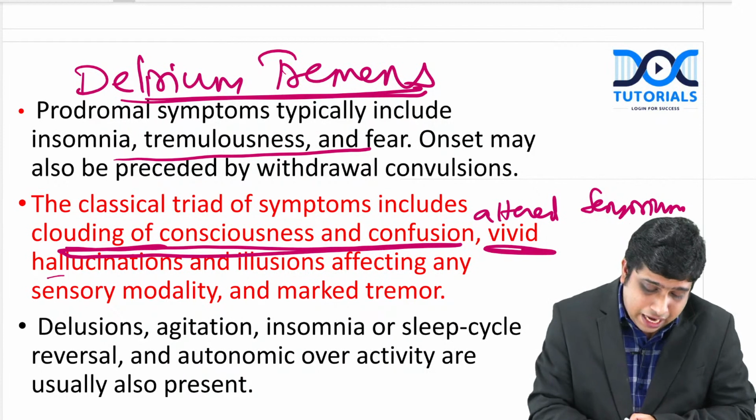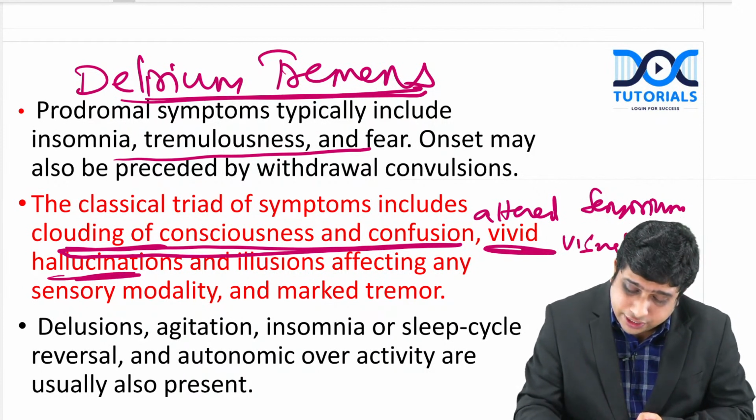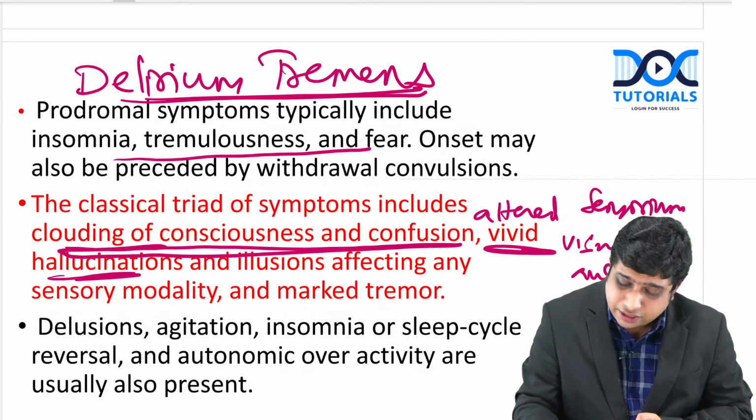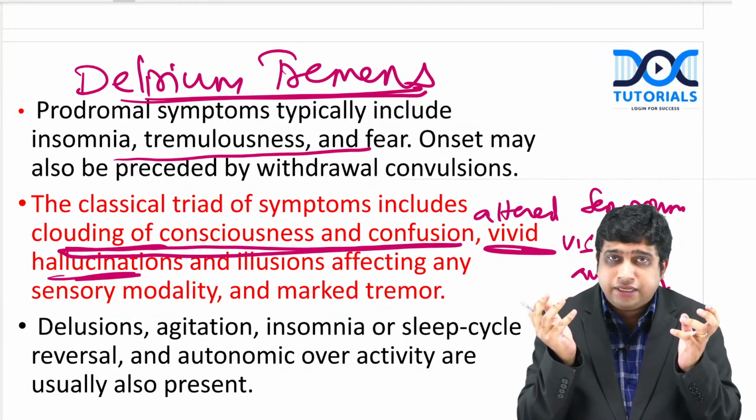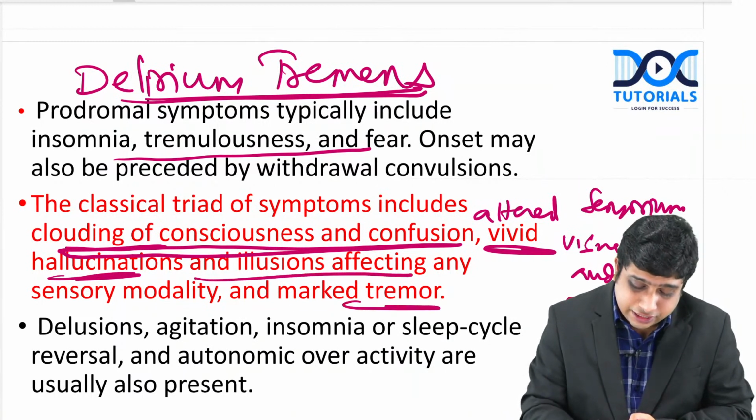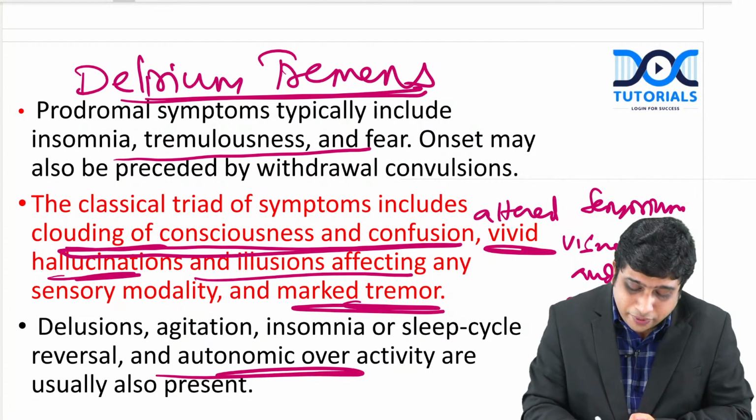There can be vivid hallucinations, mainly visual, auditory, etc. They can have delusions, paranoid ideas, fleeting delusions that somebody is trying to harm them, that people around are trying to do something. Then they may have visual hallucinations, illusions, etc. Tremor, and there will be autonomic hyperactivity.